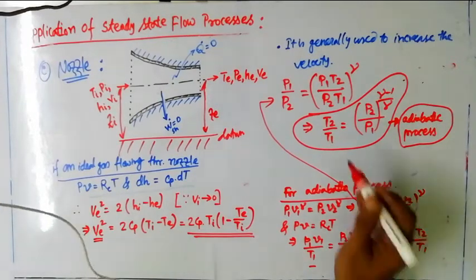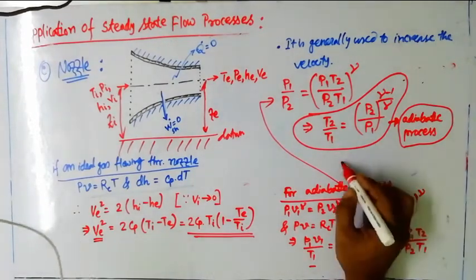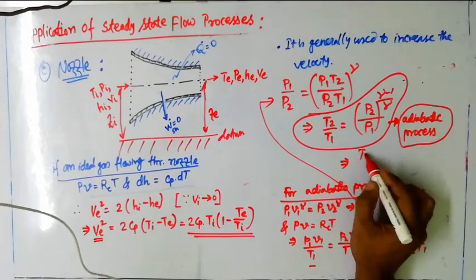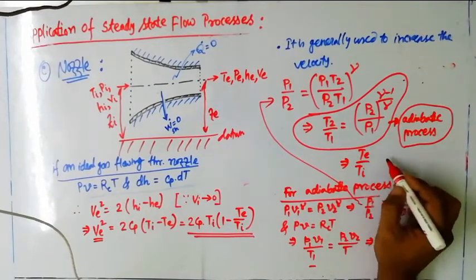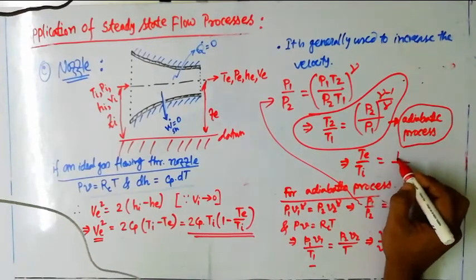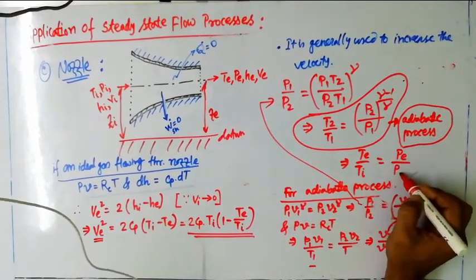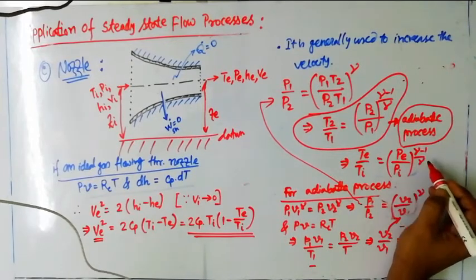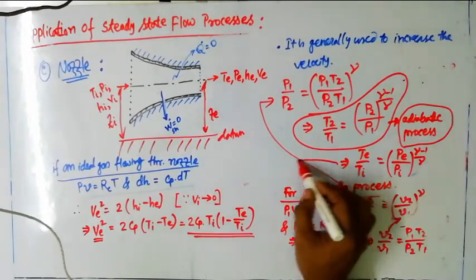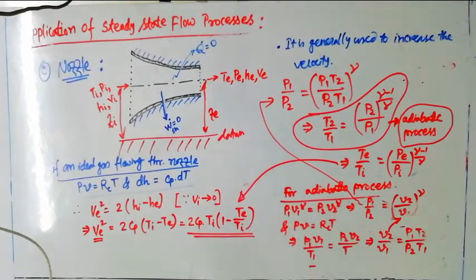So T2 here, in this particular case of the nozzle, means Te and T1 means Ti, that is the exit and inlet. That is nothing but P2, that is P exit, and P1, that is P inlet, whole to the power gamma minus 1 by gamma. This relation is now going to be substituted over here.